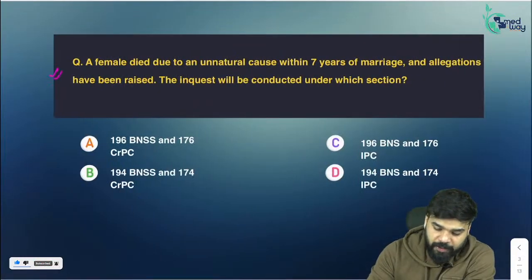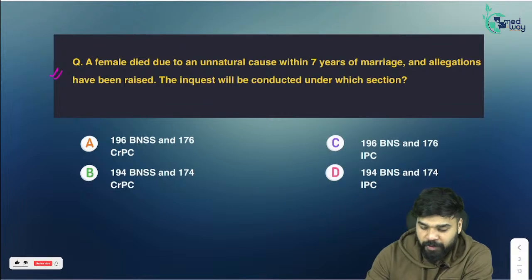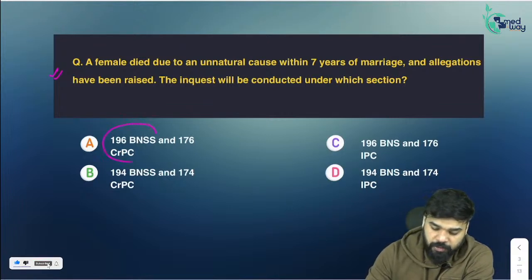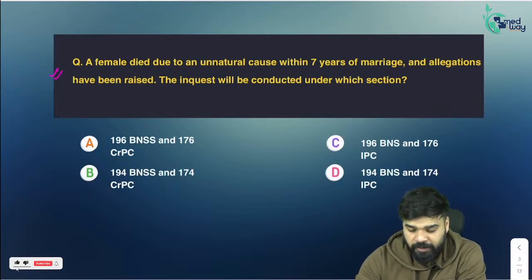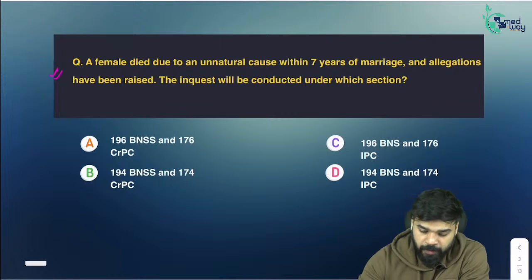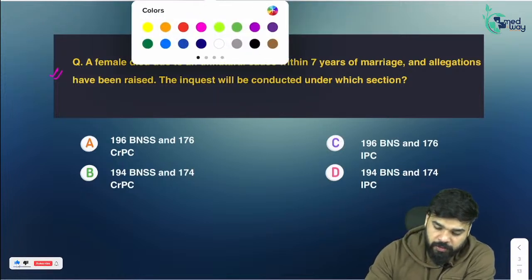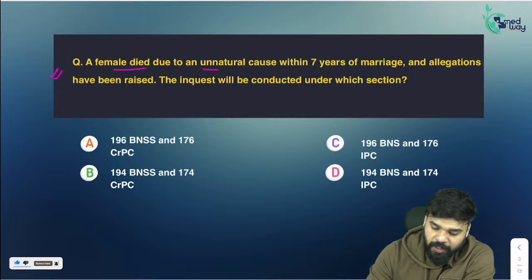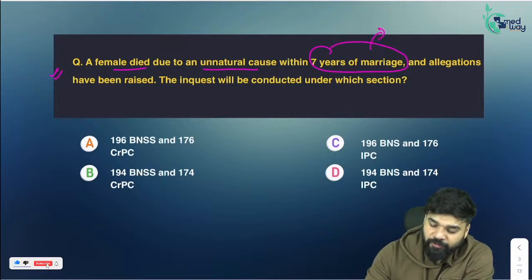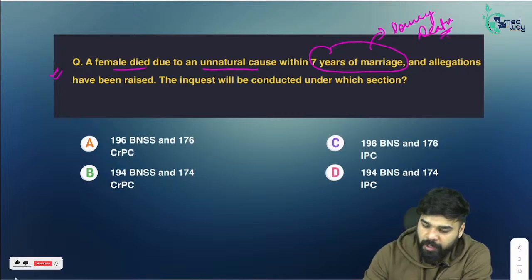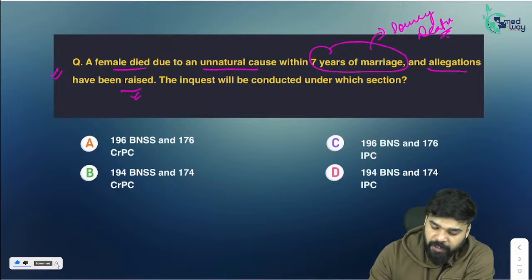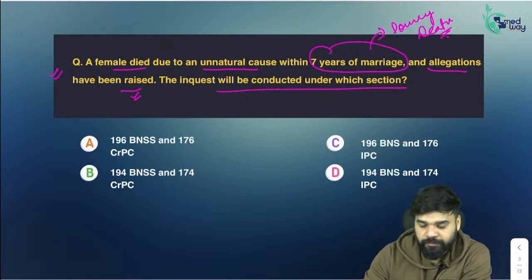Now moving on to the second one. This question came from the latest advancement in forensic medicine, in which they have changed IPC, CrPC to BNS and BNSS. So this question says a female died due to an unnatural cause within 7 years of marriage. Within 7 years of marriage is considered as dowry death. And allegations have been raised. The inquest will be conducted under which section?